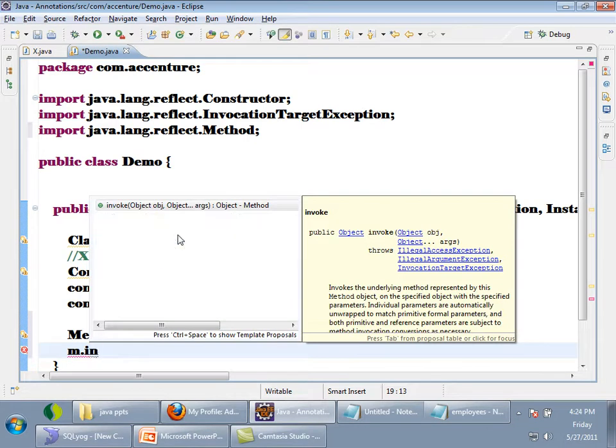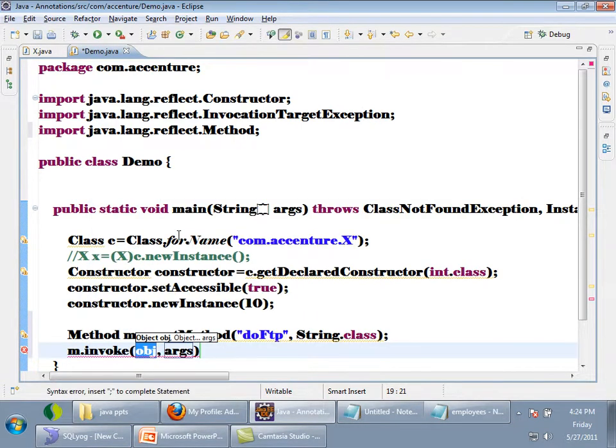Tell me, I want to invoke a method called doFTP. So I got a method object for doFTP. I want to invoke this method doFTP on an object called x.